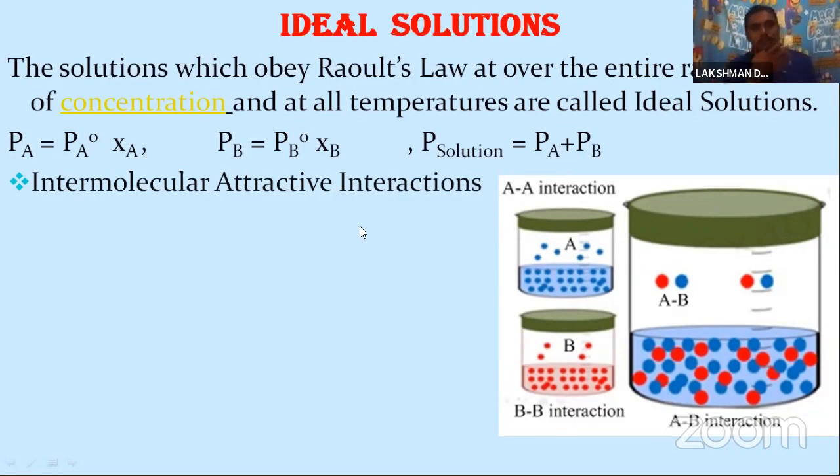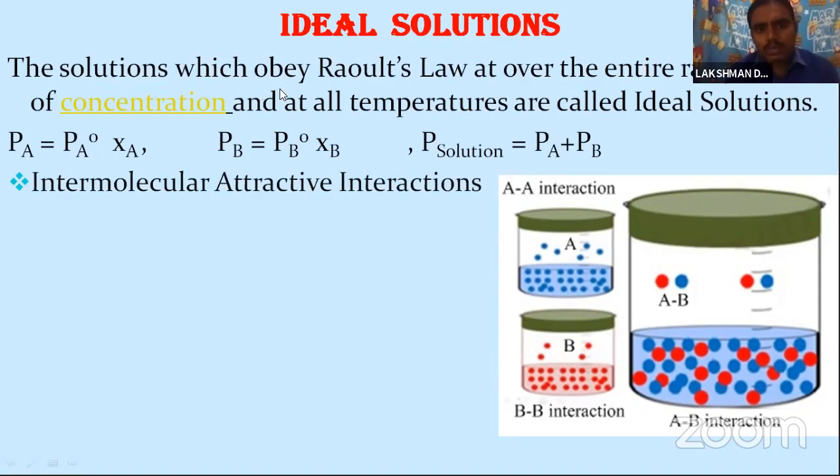Here we can consider the solution as components A and B. Let us see, according to Raoult's law, what an ideal solution says.